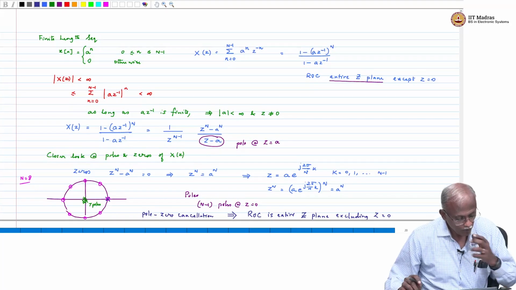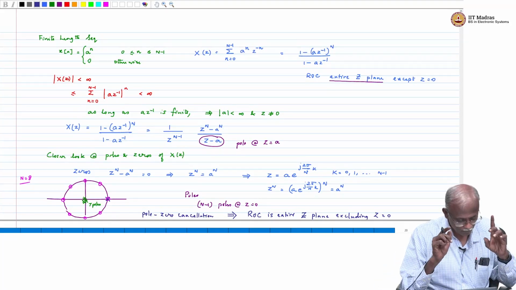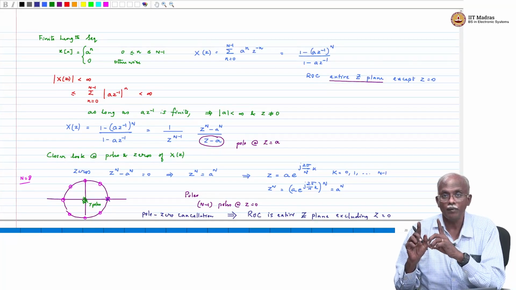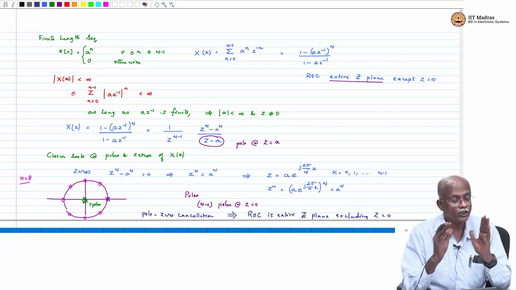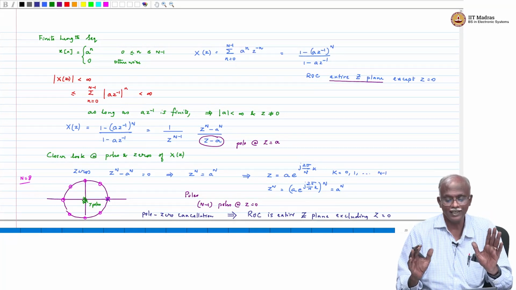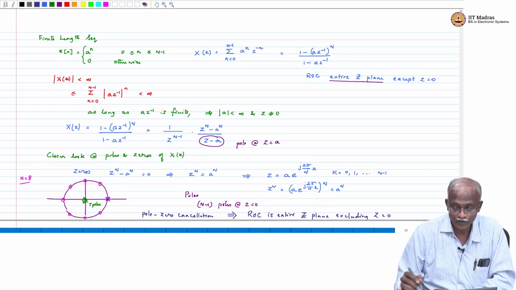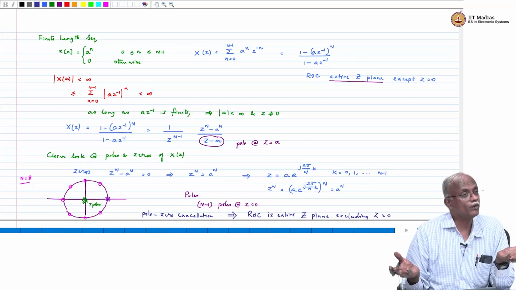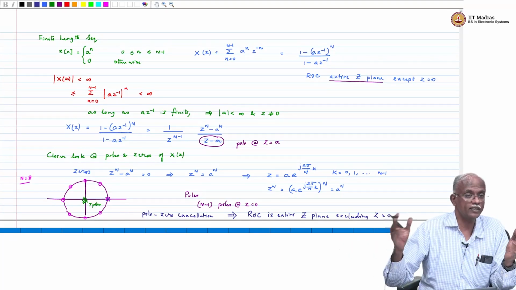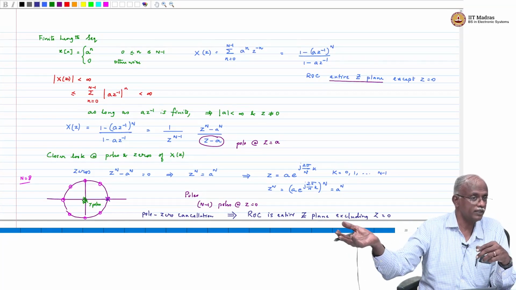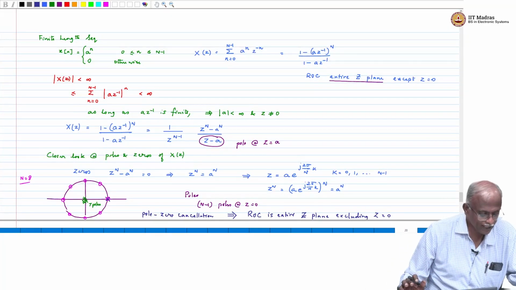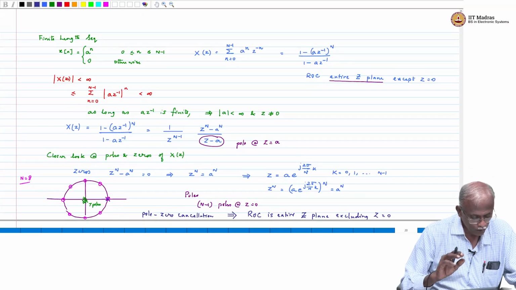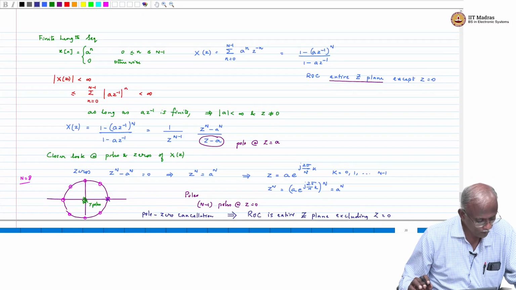So sometimes you must be careful to look at the location of poles, because in order to determine the ROC, you would have to first look at the pole locations. If you looked at the expression for X of z, you may assume there is a pole at z equal to a, and therefore declare that the ROC has to be either mod z greater than a or mod z less than a. However, if there is a pole-0 cancellation, it can change the ROC, and therefore you must be careful with that expression.